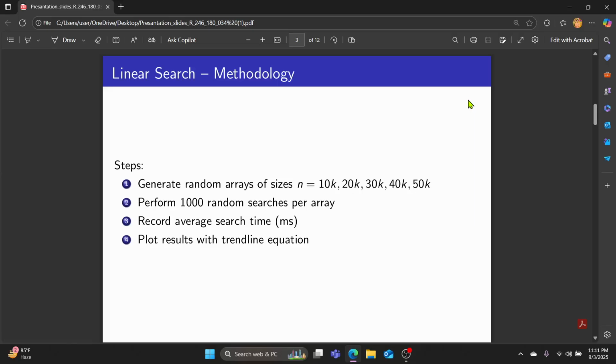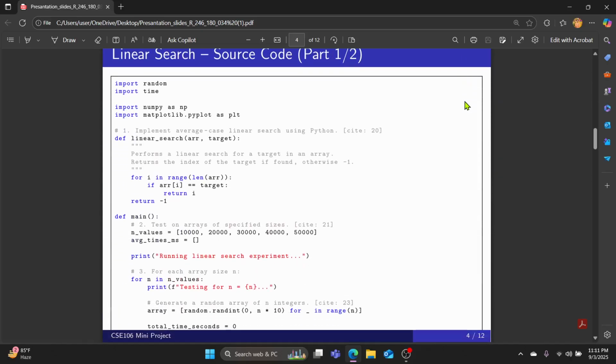For linear search, we followed these steps. First, we generated random arrays of sizes 10,000 up to 50,000. Then for each array, we performed 1,000 random searches. We recorded the average search time in milliseconds. Finally, we plotted the results and added a trend line to see the growth pattern. Here is part 1 of the code.